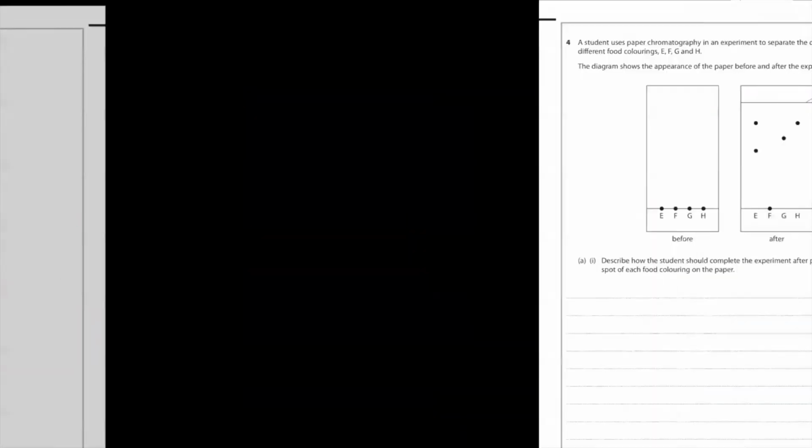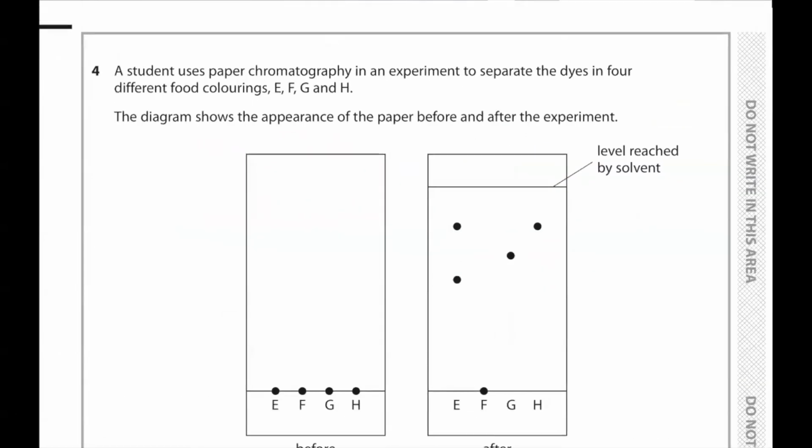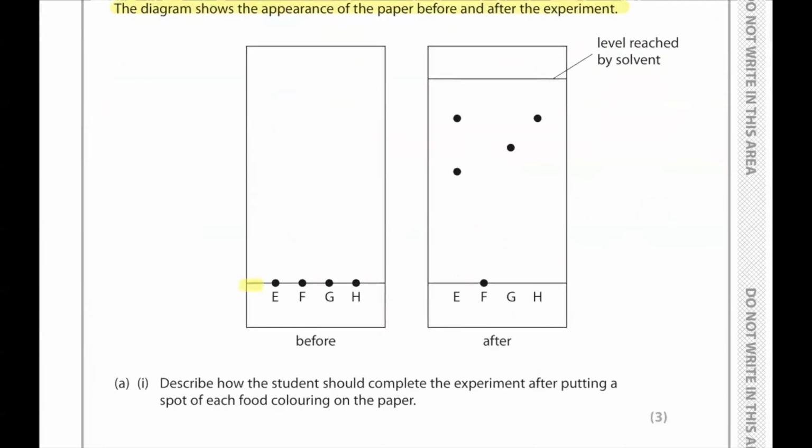So guys, moving to question number 4. The question says a student uses paper chromatography in an experiment to separate the dyes in 4 different food colorings E, F, G, H. The diagram shows the appearance of the paper before and after the experiment. So we can see on the pencil line E, F, G, H have been placed. We can see F did not dissolve. So in the particular solvent that we have provided, F does not dissolve.